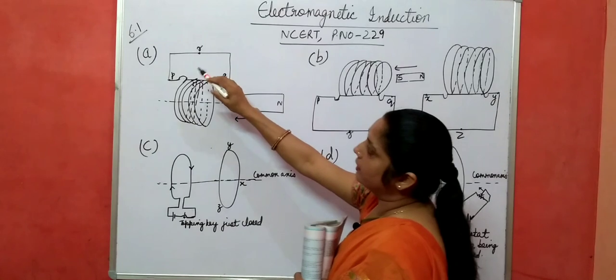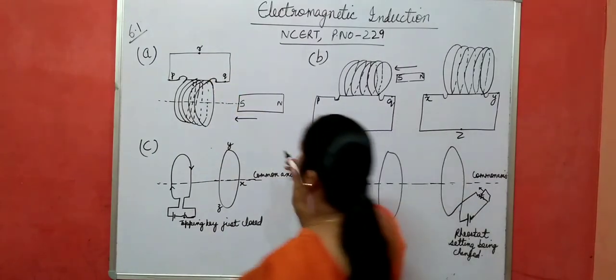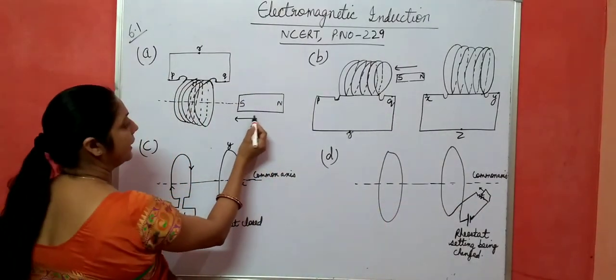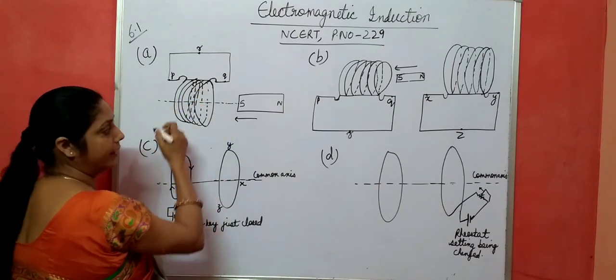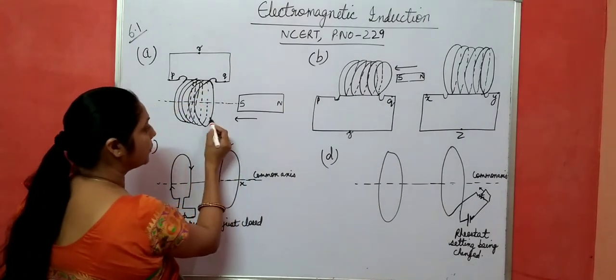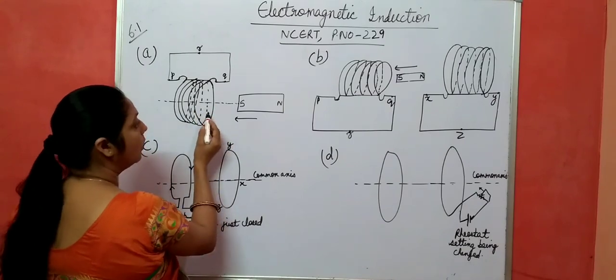Okay, in this one, first part, what happens? This magnet is moving towards this coil. Coil is like a solenoid, right? If this is moving towards this coil, what happens?